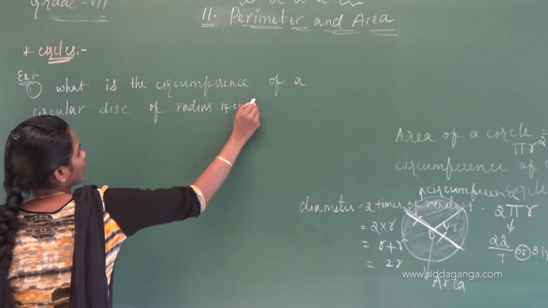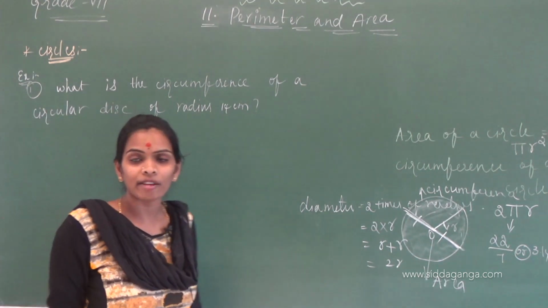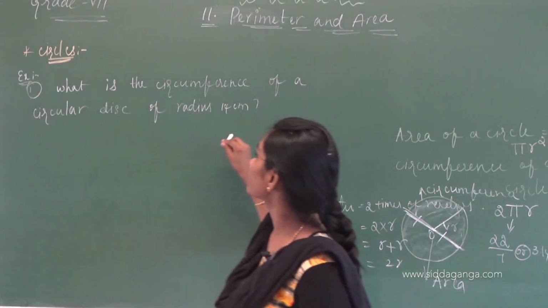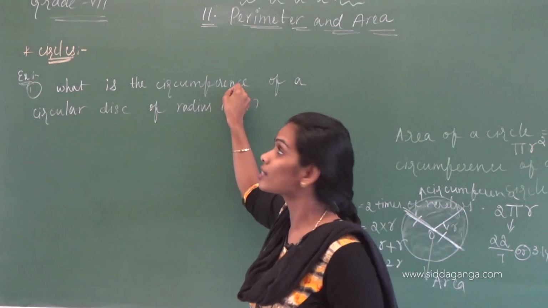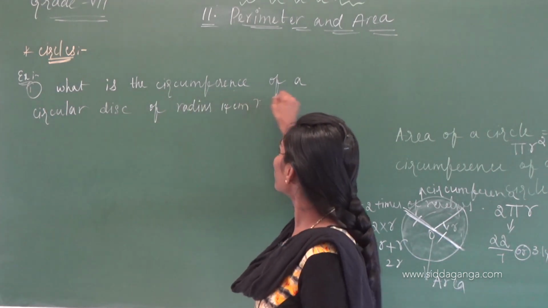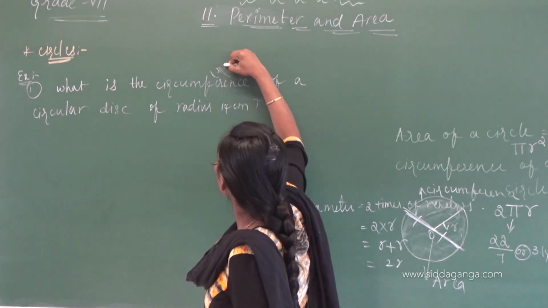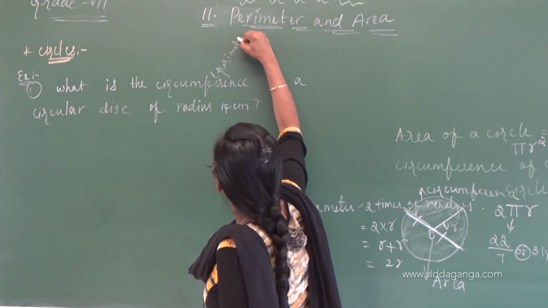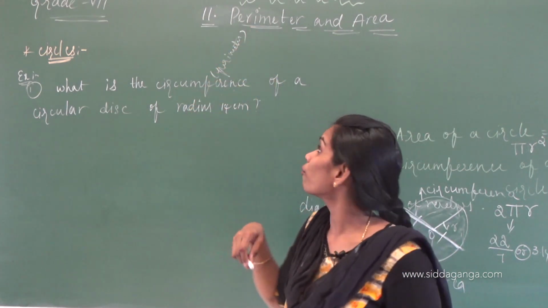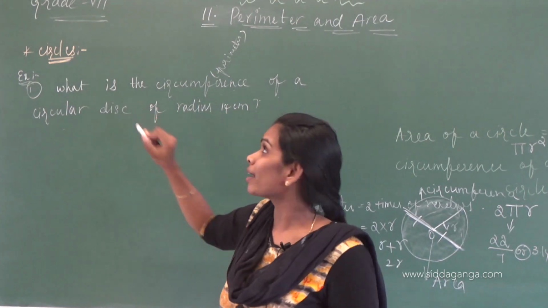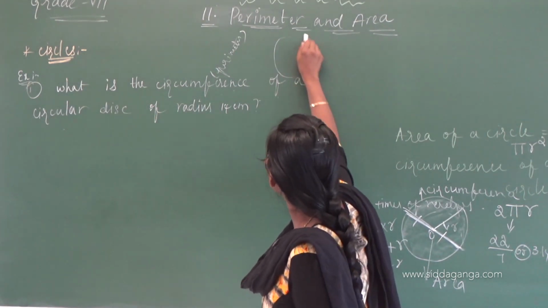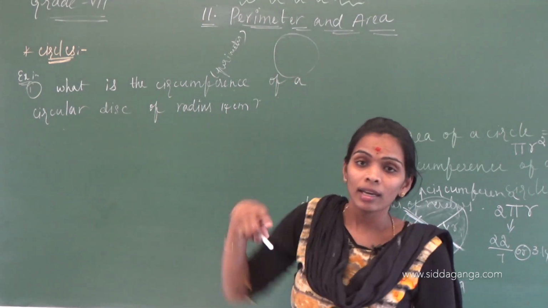14 centimeters? Here they are giving this related to the circle, the circumference, that's why it is related to the circles concept. What is the circumference? Circumference is nothing but the perimeter you have to find here. The perimeter of a circular disc. Circular disc means one circular disc, you all know what a circular disc is.